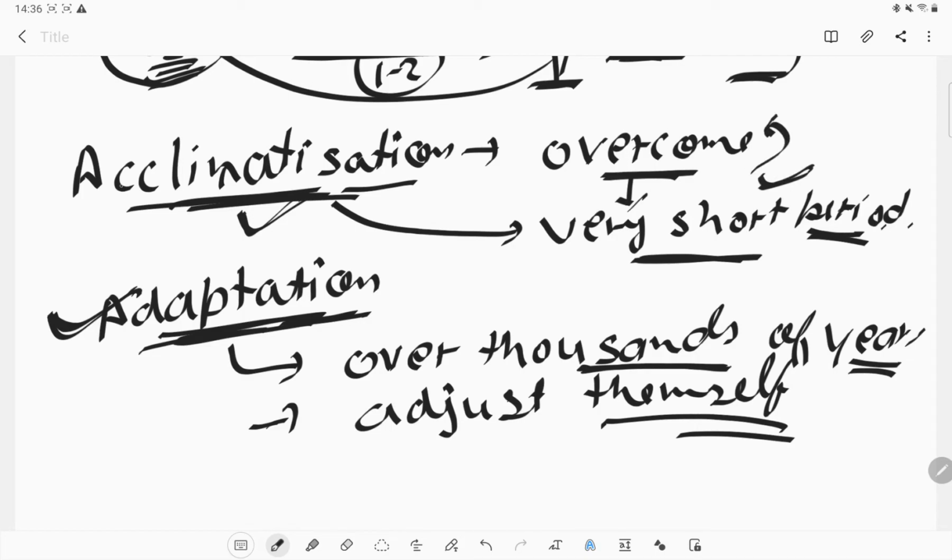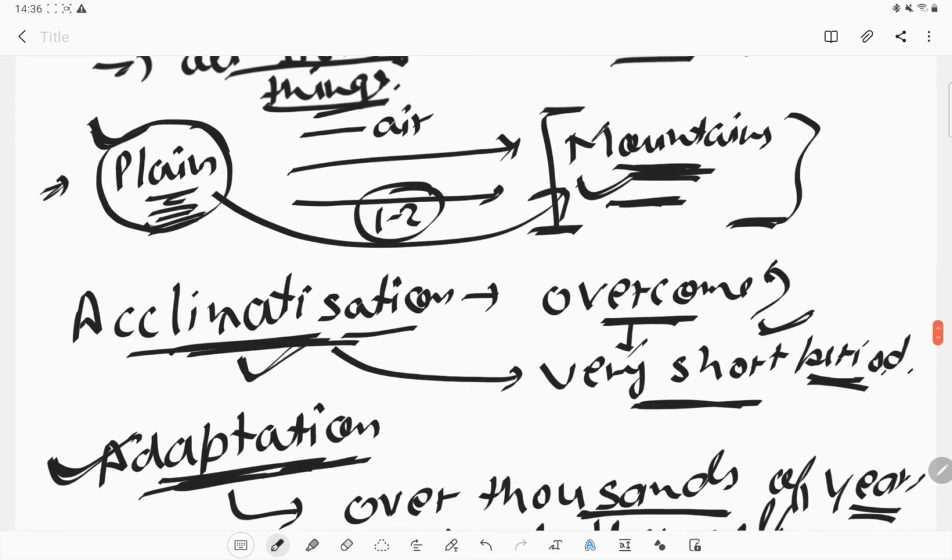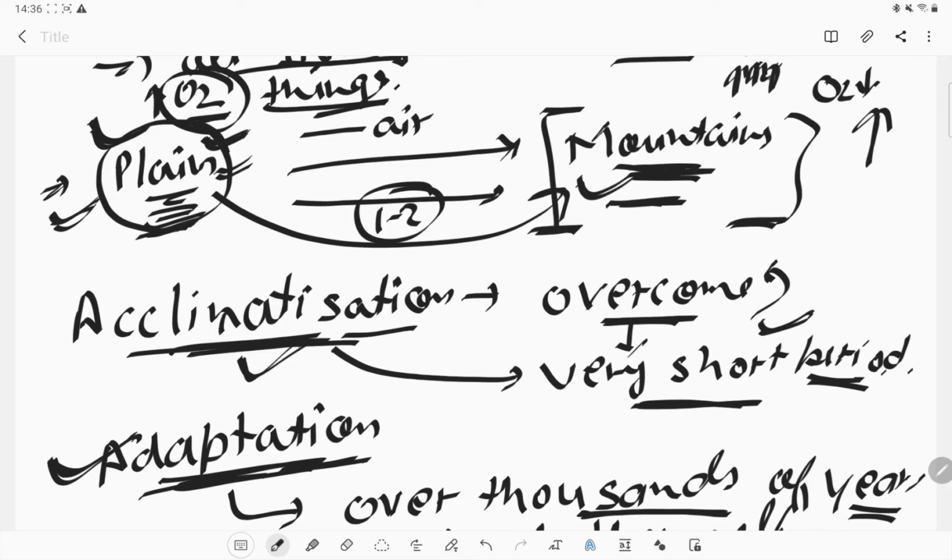To overcome that small problem, our body gets changed. Like how? In the starting you need to respire very often, because in the plain area there is a very high amount of oxygen normally available to every person, so there is no problem. But when we go to the high altitude mountain area, the oxygen level is a little low, so to fulfill our body's requirement we need to respire again and again.